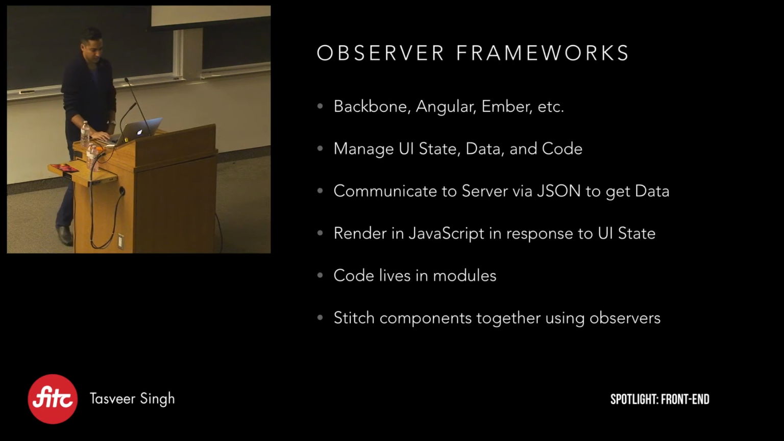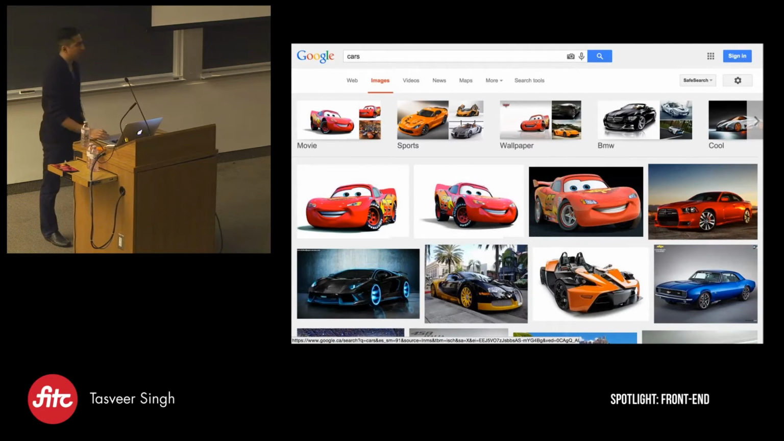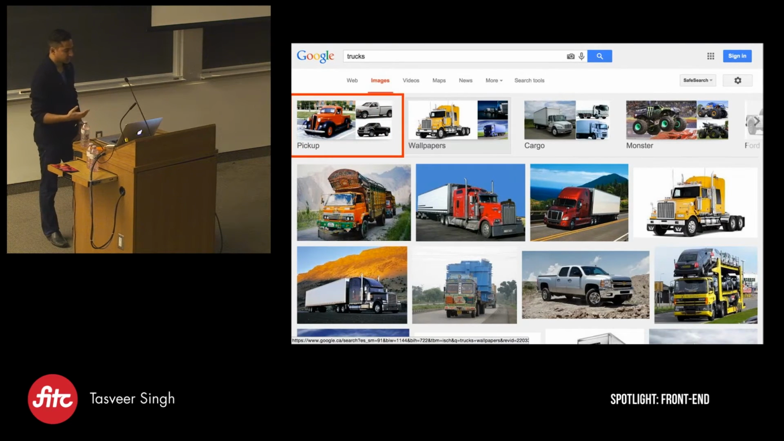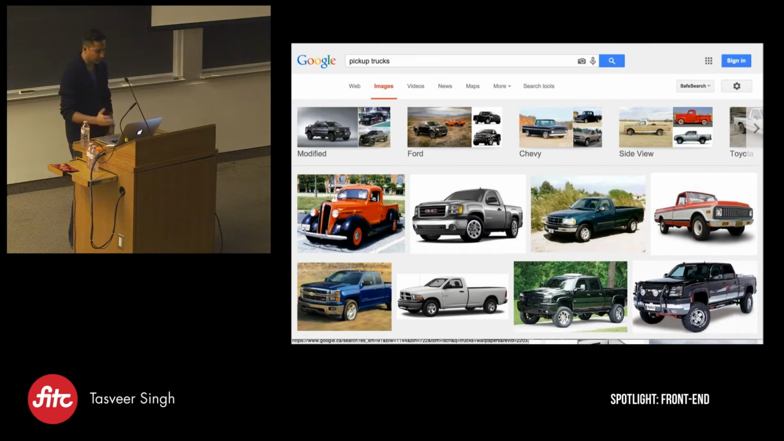So using our Google Images example once again, all of this is rendered via a client-side template in JavaScript. We have an observer listening to our input field, an observer listening to other types of UI interactions, such as our suggestions. So when we type in trucks, an observer event triggers, and we get our suggestions updating and our results updating. When I click on pickup trucks, we get the same sort of effect. The other two components will update accordingly and give us pickup trucks.